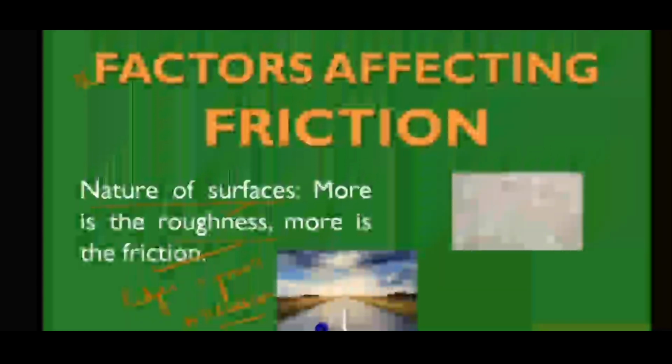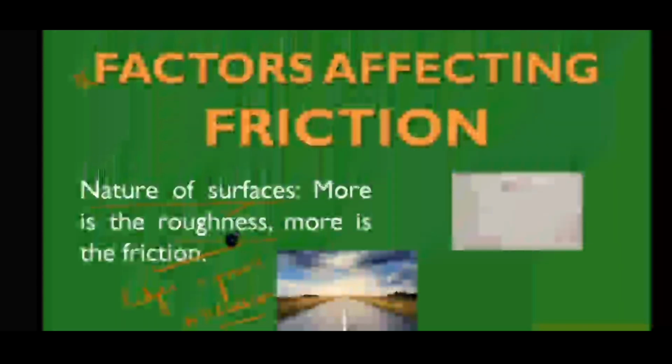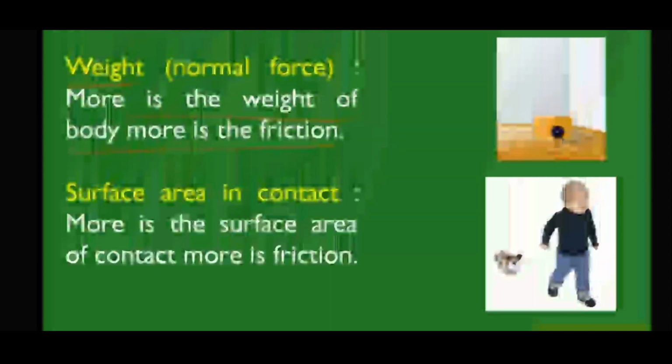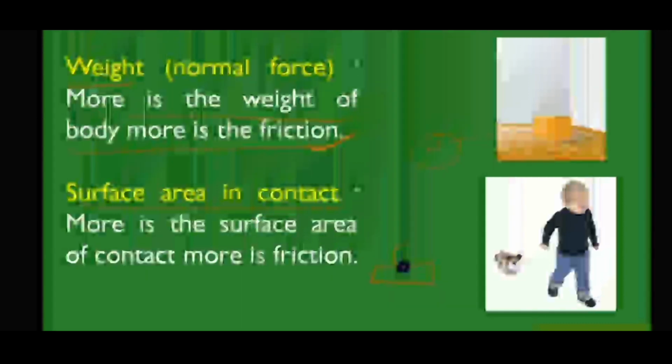And if the surface is rough, when any body comes into contact with the rough part, the friction will be more. More opposing force will be taken. So the rougher the surface, the more friction it will have. More friction means more opposing force, and more opposing force means more roughness. Then we have to apply more force to move from one place to another.